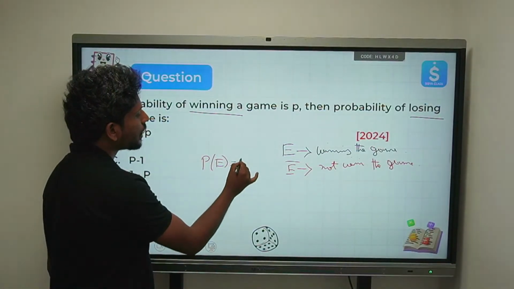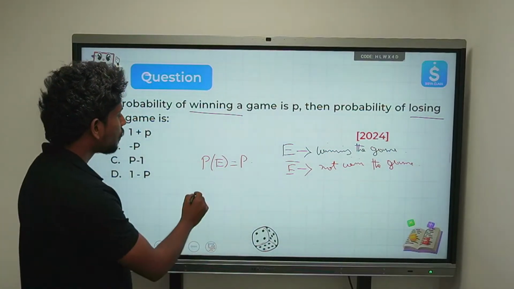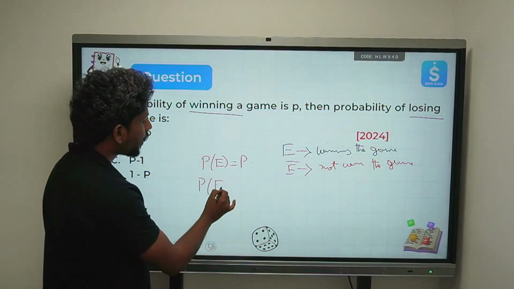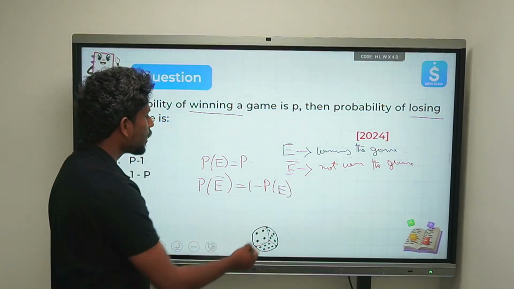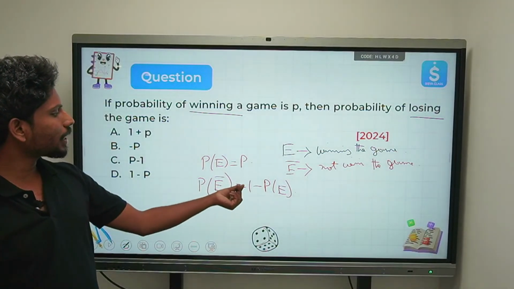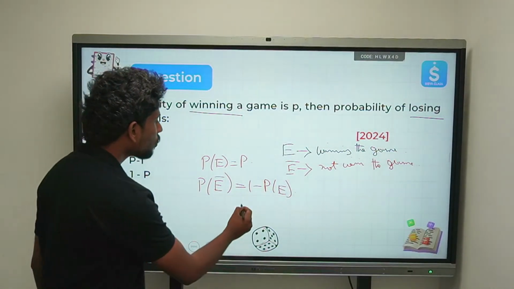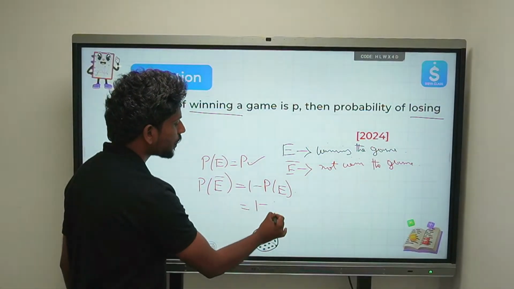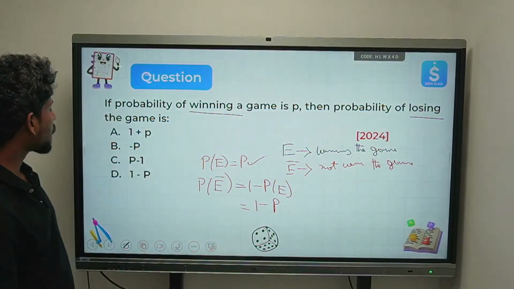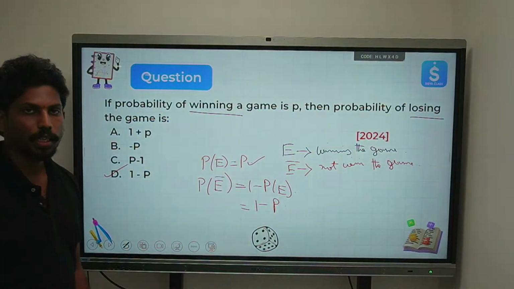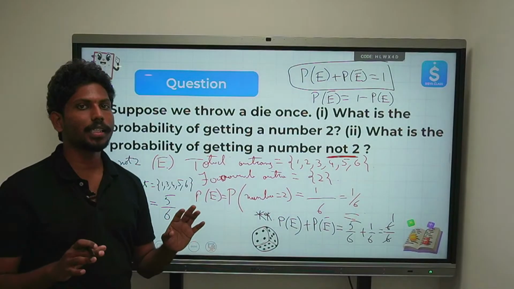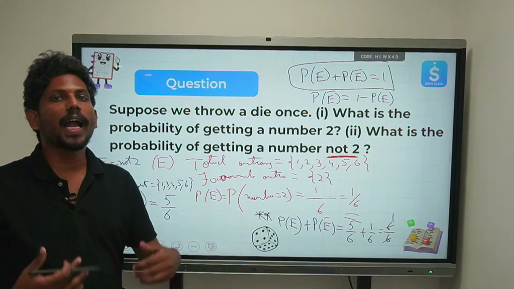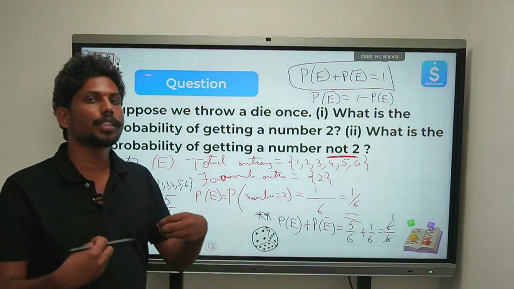So if I say that the probability of winning a game is, as already given, P. Now you already know the relation between the complementary and the event, right? So can I write P of E complement is nothing but 1 minus P of E? You already know the value of P. So the answer is 1 minus P, right? Okay. I hope you are very clear with the concept of the event and its complementary. Complementary is nothing but the not.